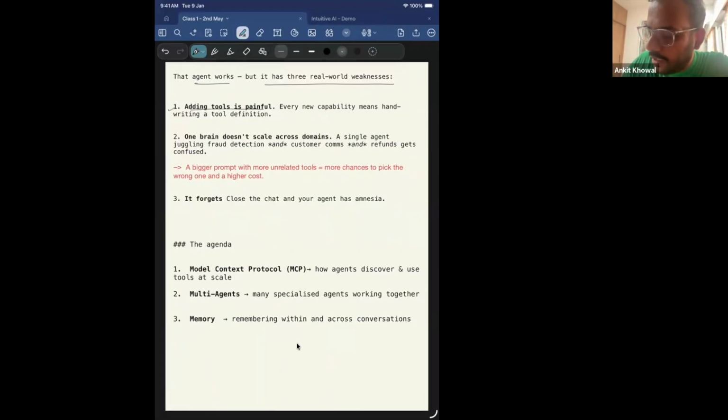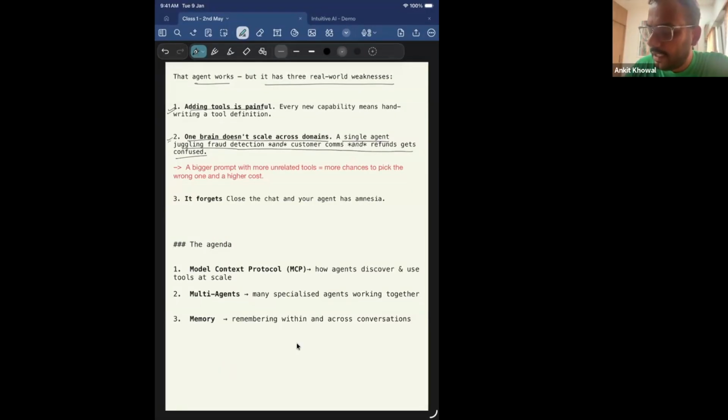And the second drawback with agents is that one brain does not scale across domains. A single agent juggling fraud detection and customer communication and refunds gets confused, right? Let's take an example. First you have to detect the fraud, then you have to communicate to the customer, and then you have to issue a refund. So these are three different tasks, and each of them might have certain steps associated with it. If I build a single agent which has to do all three things, then it can become confusing for the agent. So this is one drawback of agents, and why multi-agents are required, right?